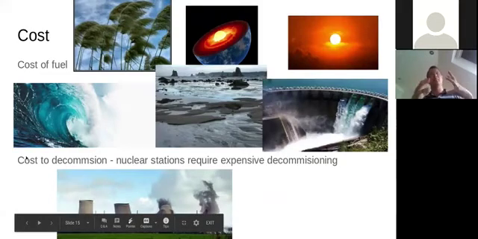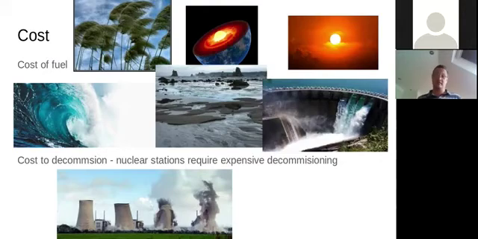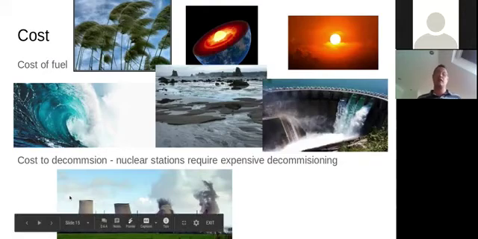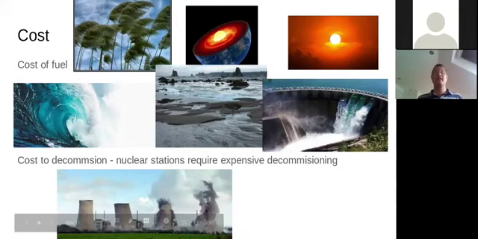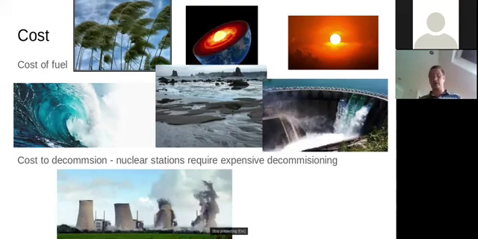Another, clearly building any kind of power station, building anything costs money. Some of them are more expensive, and one of them that's clearly more expensive is nuclear power stations. Nuclear power stations, as well as costing a lot of money to build, once they're finished with their lifespan, they have to be decommissioned. And that decommissioning is basically taking them down so that they're becoming safe again. Remember, they've been full of this radioactive waste material. So all of those bits that have been contaminated need to be treated carefully and stored. And that is a very expensive thing.